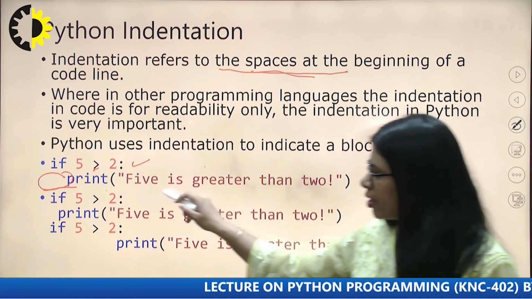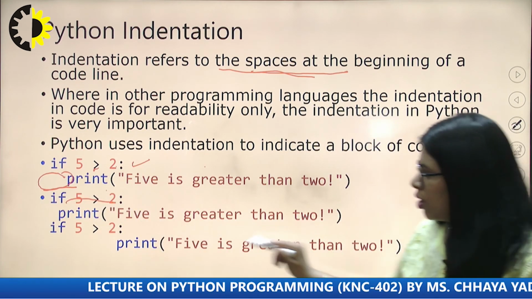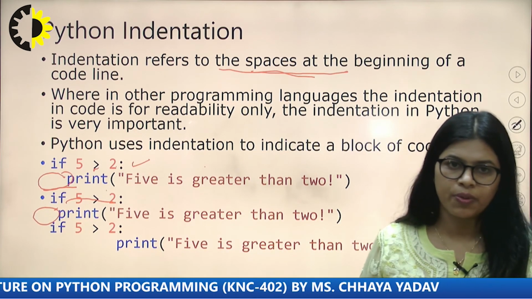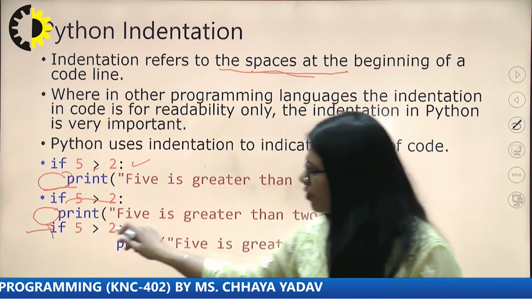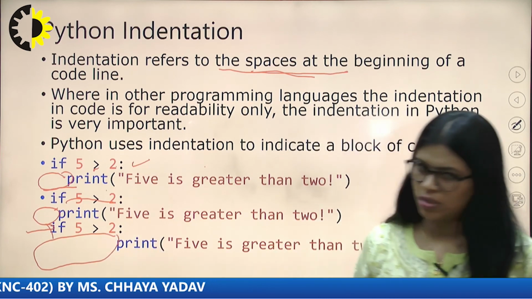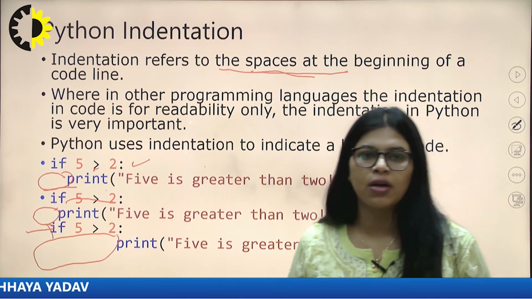You can see the second example: if 5 is greater than 2, print 5 is greater than 2. So we apply one space only after the if condition before the print command. And in the second statement, if 5 is greater than 2, we applied 2 or 3 spaces.